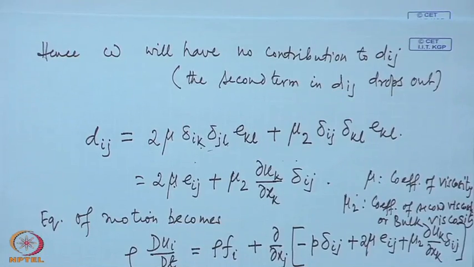So, the actual linear relationship needs 81 separate coefficients. Ultimately, you have landed on 2. Out of those 81, only 2 remain. The rest of the 79 have become 0, vanished. How? Because of that isotropic assumption.